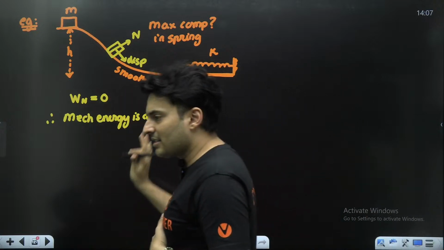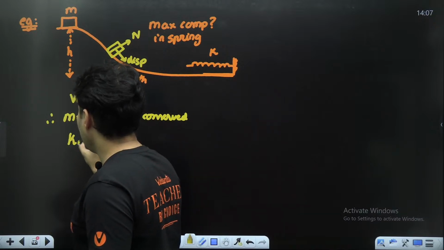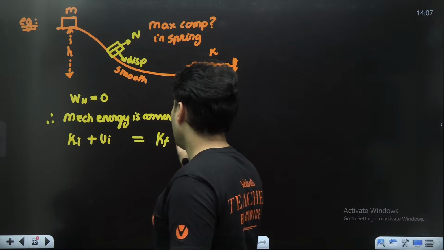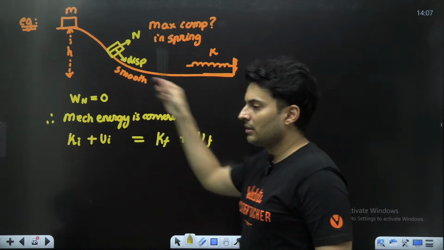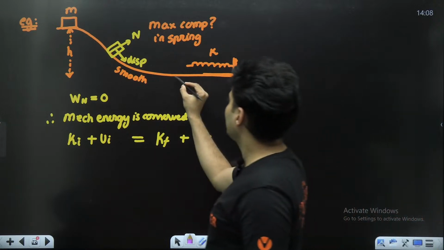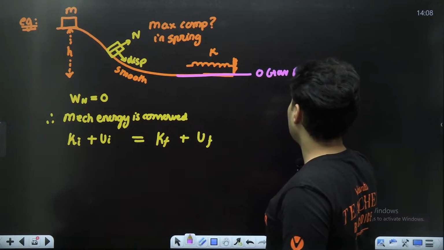So once we are safe to conserve mechanical energy, whatever initial energy was there should be exactly equal to the total final energy. This is the initial, this is the final. I would assume this line to be the zero gravitational potential energy line.